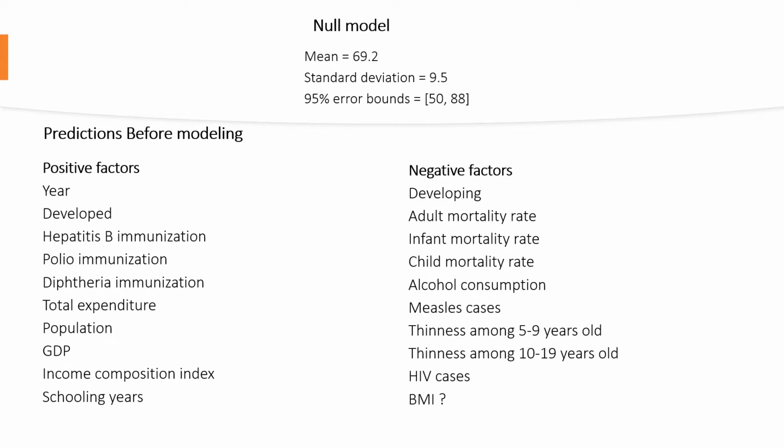That's what I originally thought, but come to find out, this is rather for sick thinness. So basically, the statistics of how many children out of each thousand of the population are ill thin. So it's definitely a negative factor. I also put a question mark next to BMI because BMI is not necessarily a negative factor, but if it's too high or too low for the country, then this could be considered a negative factor.